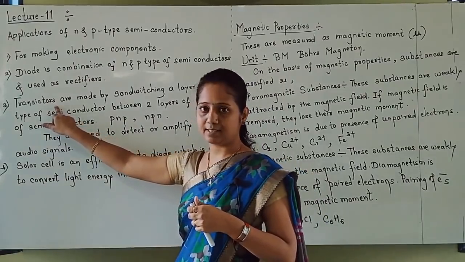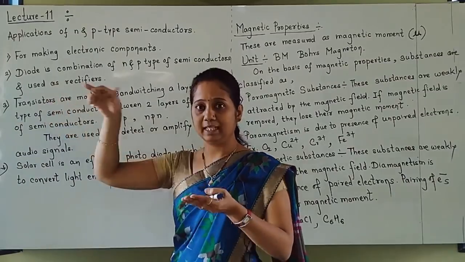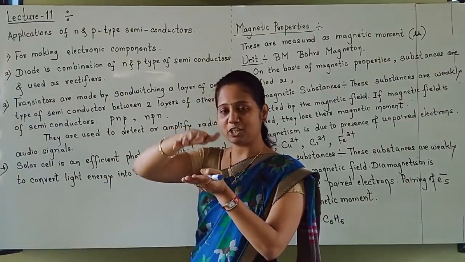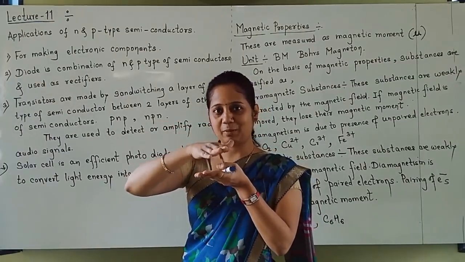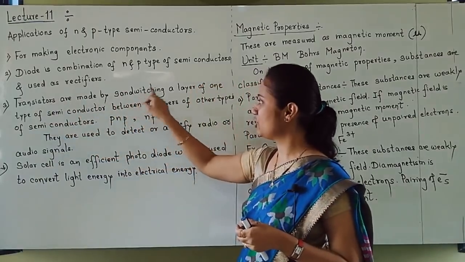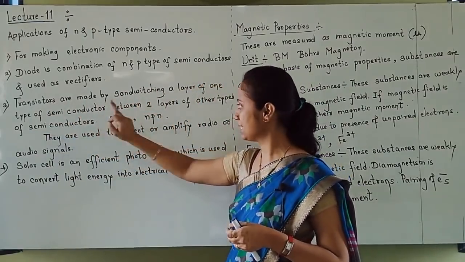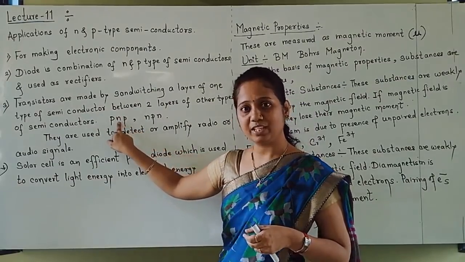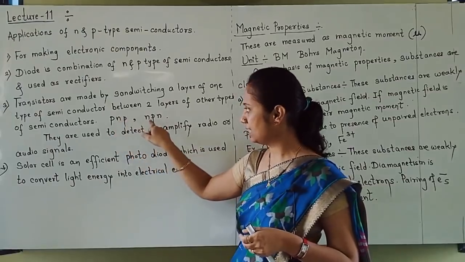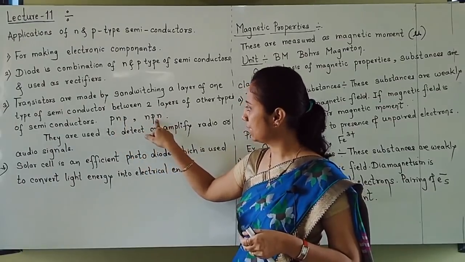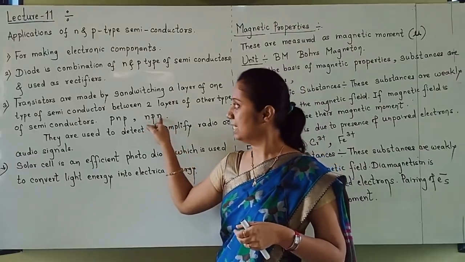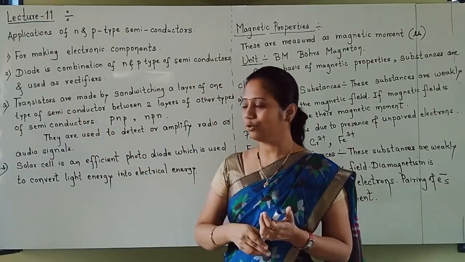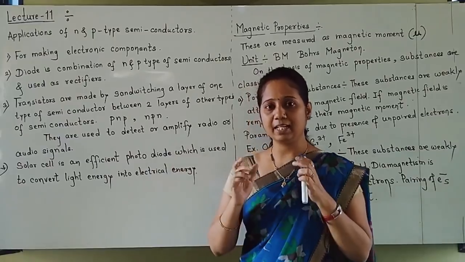Okay, next I have written transistors here. How are transistors made? By sandwiching one layer between two other layers, so three layers will be there. For example, if P type semiconductor is taken first and last, in between is sandwiched N type semiconductor. Otherwise, you can sandwich P type semiconductor in between two N type semiconductors. This is called a transistor. And transistors, you already know, are used for detecting and amplifying radio waves.